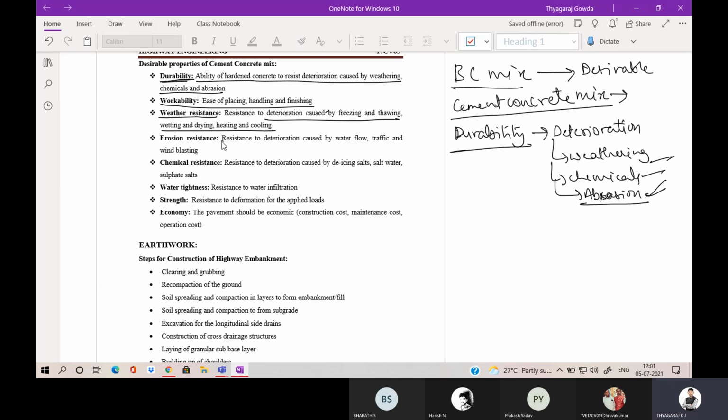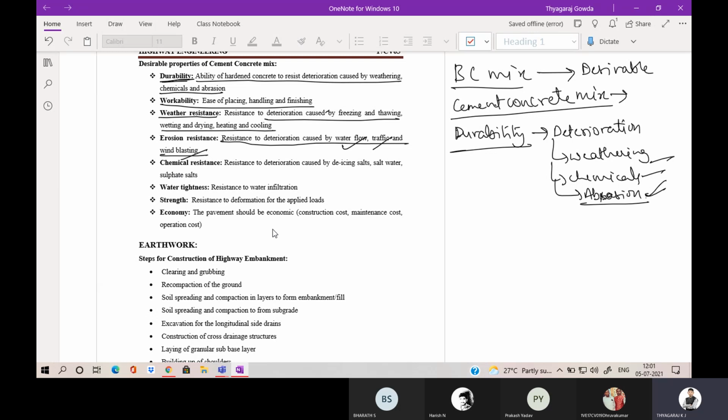Then erosion resistance, that is resistance due to water flow and wind blasting. Sometimes you can observe that because of the flowing of water, the water will make a path. Because of a continuous flow of water on the cement concrete pavement, there will be erosion on the surface of the pavement. So the cement concrete pavement should be resistant to erosion, that is, resistance to erosive action caused by water flow, traffic and wind blasting.